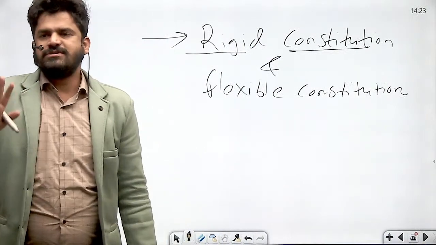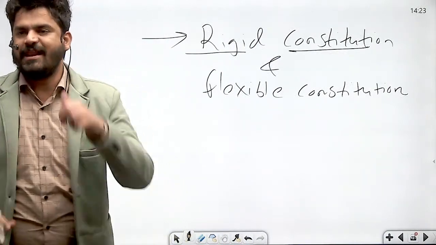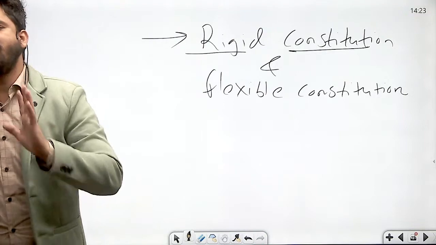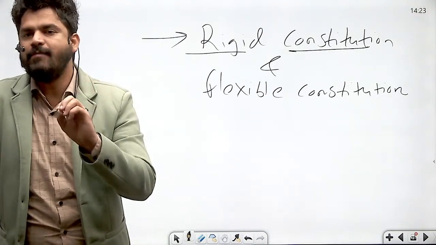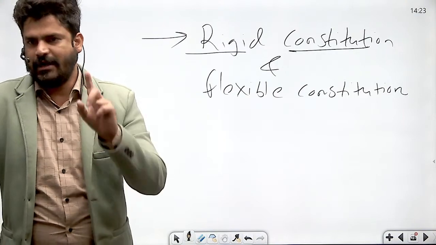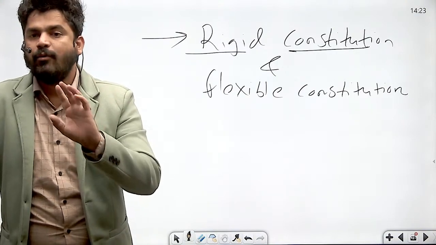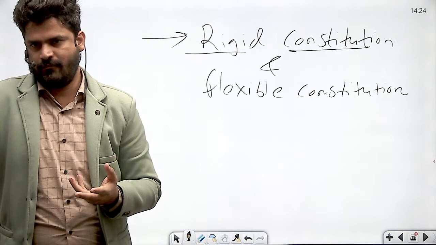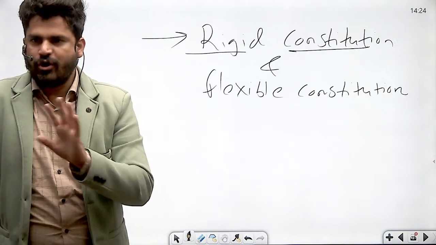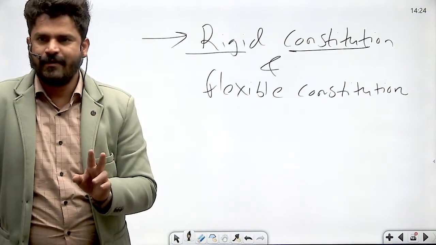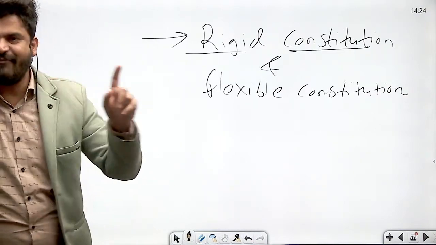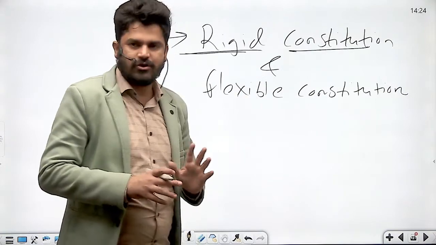Now, rigid constitutions are those constitutions which require, number one, special procedure for its amendment, and number two, it cannot be amended by only one authority. It can be amended only by more than one authority. Right? So you cannot say that rigid constitution is those constitutions which require special majority. No. There are two requirements.